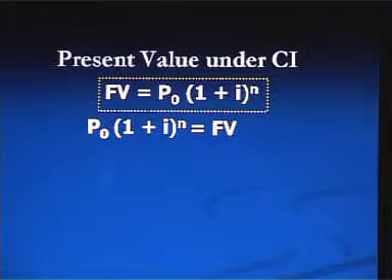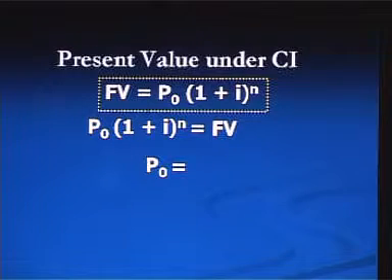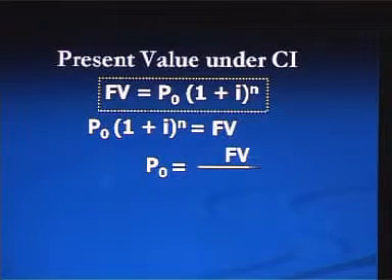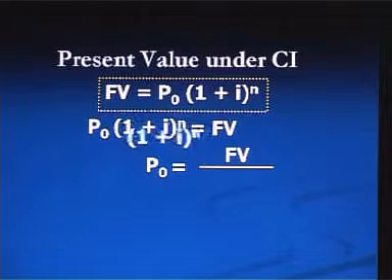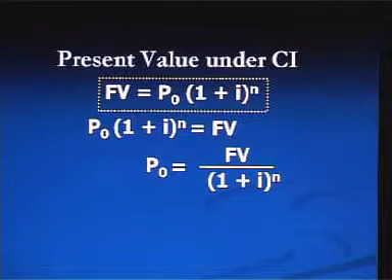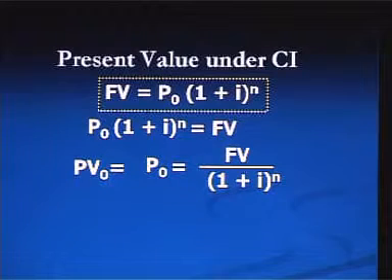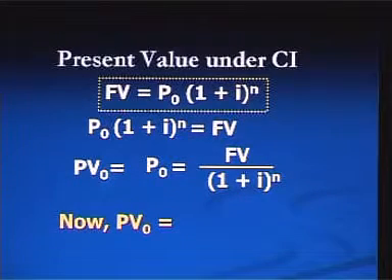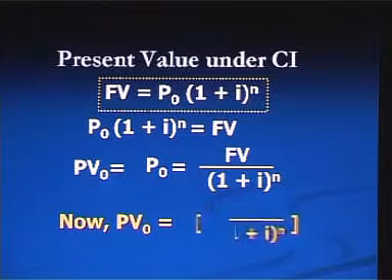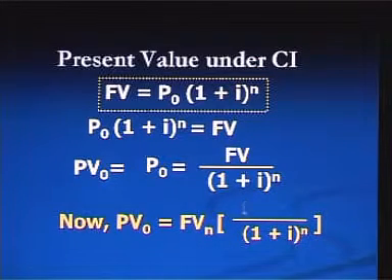Now, if we keep P0 on the left hand side, then the equation will be FV divided by 1 plus I to the power n. This P0 is called present value at time 0. Now, this formula can be rearranged in this way, where the second part is called present value interest factor.